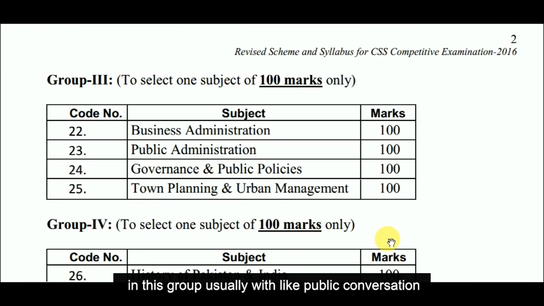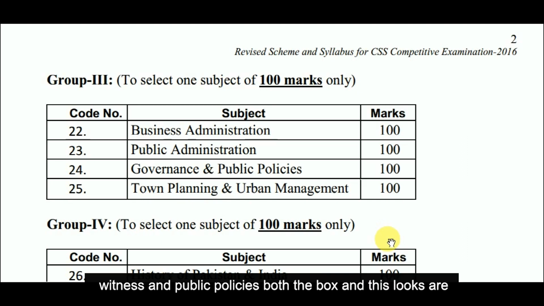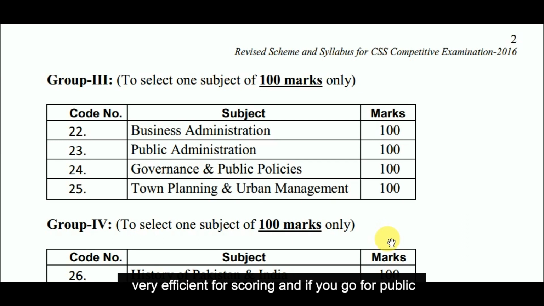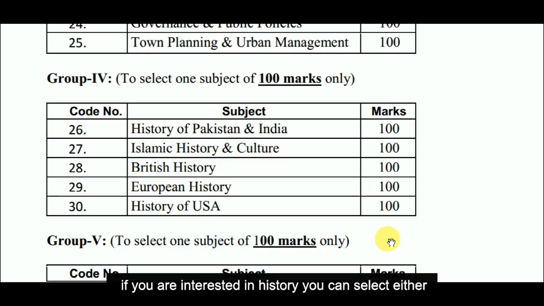In this group, usually we select public administration, business administration, or governance and public policies. Both of these groups are very efficient for scoring, and if you go for public administration, you can also appear in PMS. If you are interested in history, you can select either history. Among these, history of US is very short.